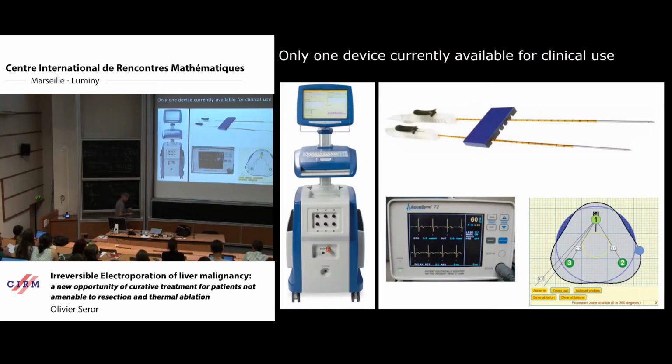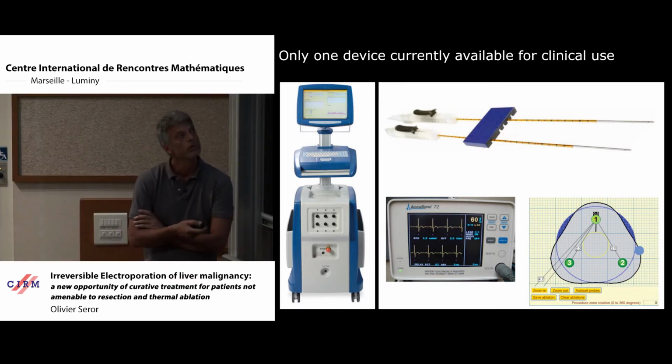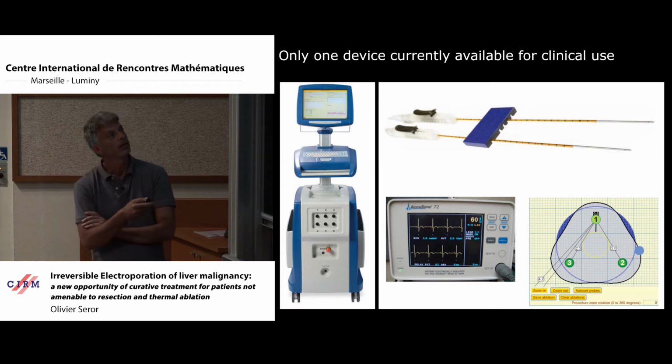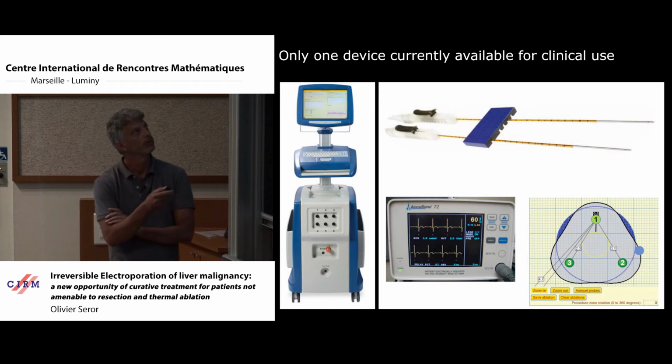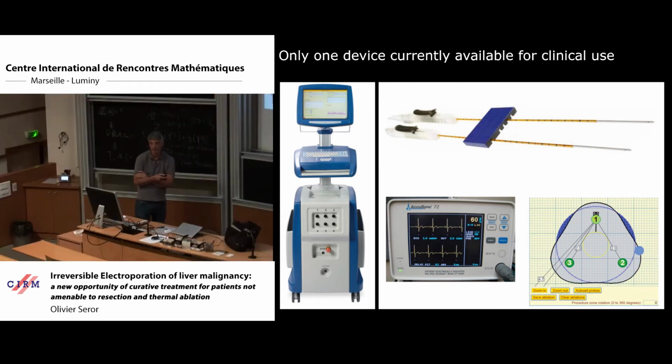So currently, we have only one device available for clinical use. It's this one, called NanoKnife. As you can see, this is a generator producing RF energy. We have 6 connections, which means that we are able to connect up to 6 electrodes like this, monopolar electrodes.